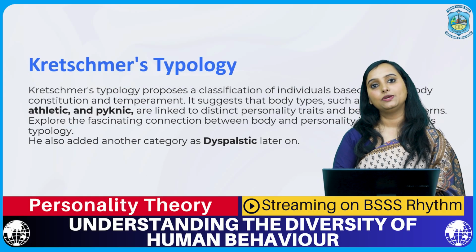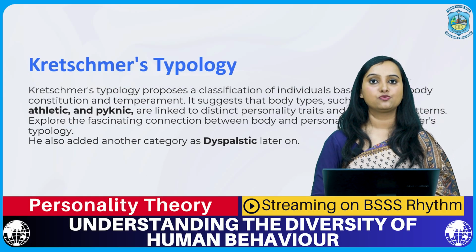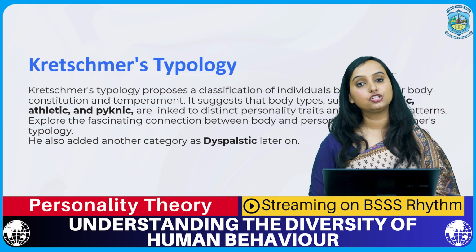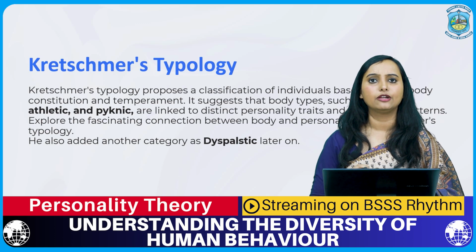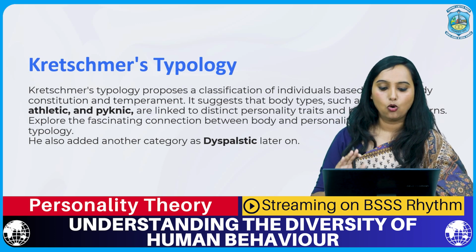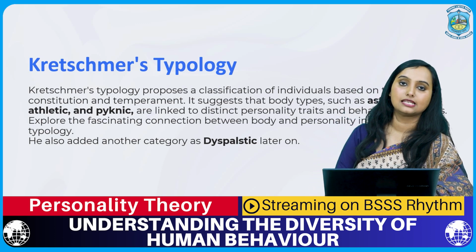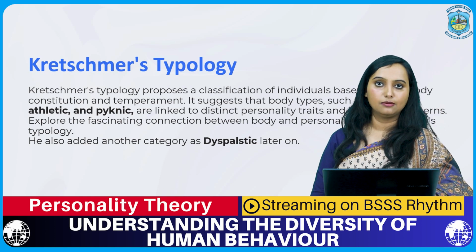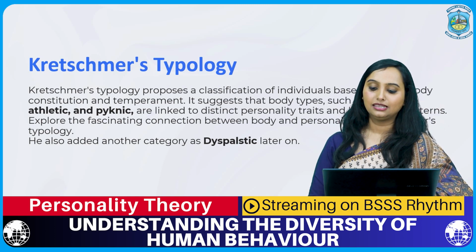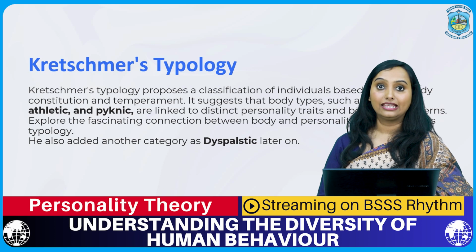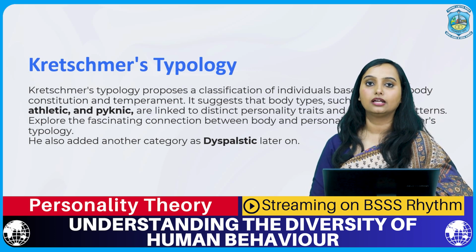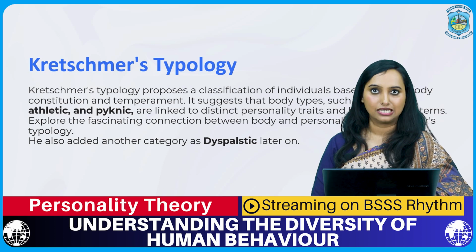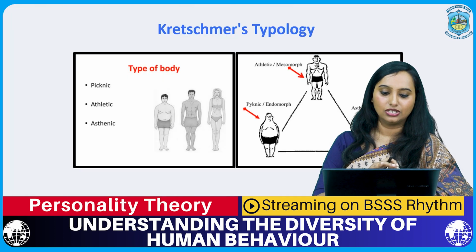The third that we have with us is Kretschmer's typology. He was a German psychiatrist, and on the basis of the observation that he had of his patients, he actually categorized the personnel that he came across into three types, and they are asthenic, athletic, and pycnic. And let me add, later on he also added a fourth type which is called the dysplastic. Let us see the characteristics of these three.